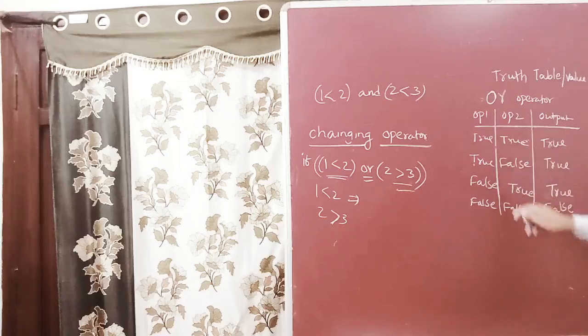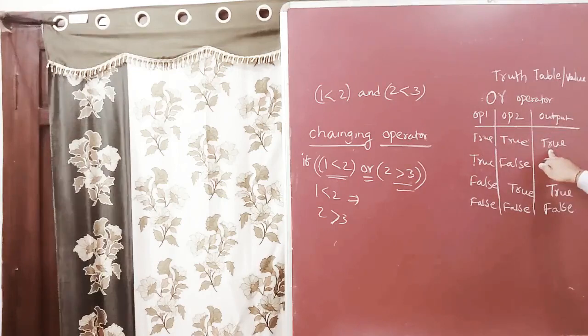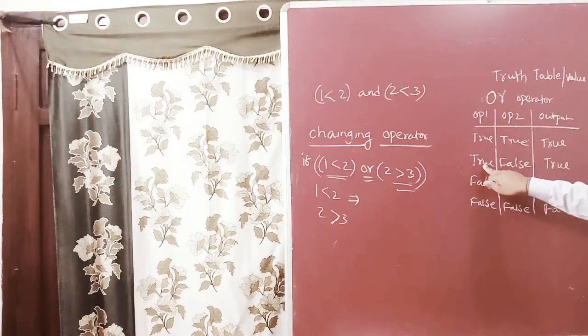How does the OR operator work? If the first expression is true, we need not check the second operand, and we display the output true. Why? Because if any one is true, the OR operator returns true.